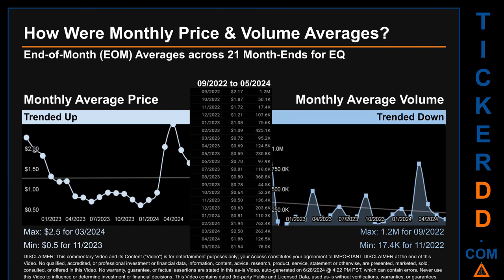How were price and volume averages for EQ? Across 446 trading days, there were a total of 21 month ends, of which monthly averages for daily price and volume were calculated. Overall, monthly price average trended up while monthly volume average trended down. The maximum end of month average price was $2.50 for 03/2024, while the minimum was 50 cents for 11/2023. Looking at volume, 09/2022 and 11/2020 respectively saw the highest and lowest monthly average volume at 1.2 million and 17.4 thousand.